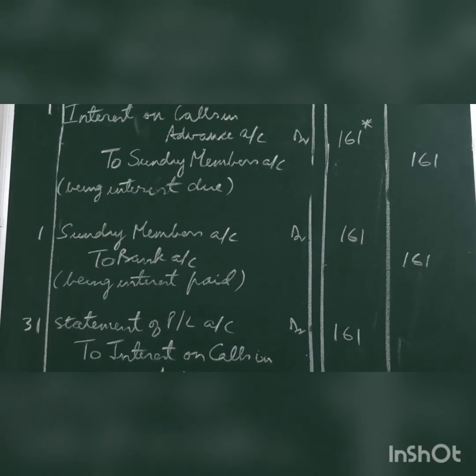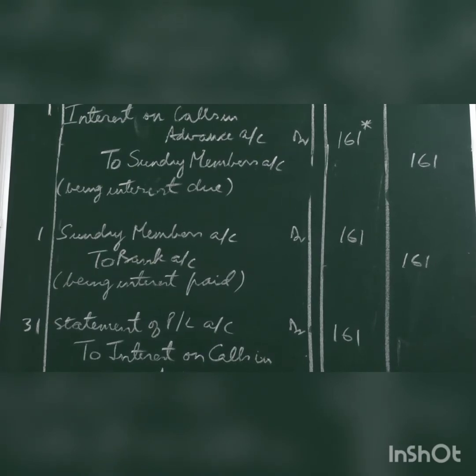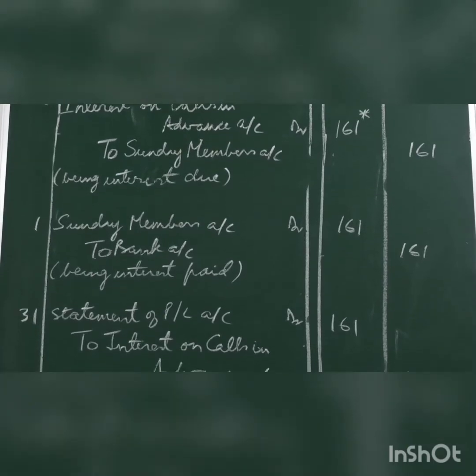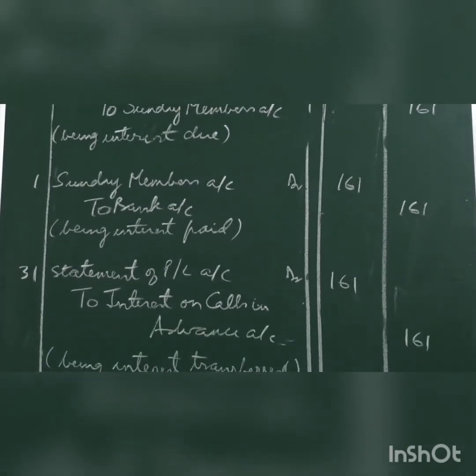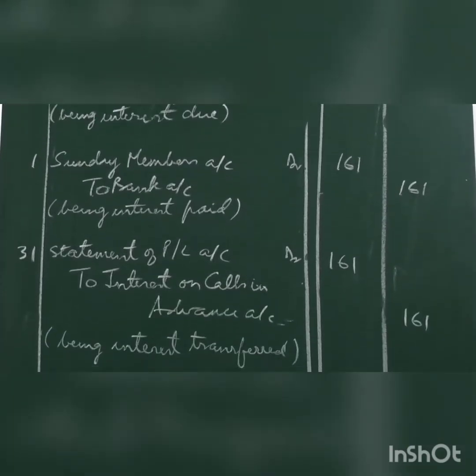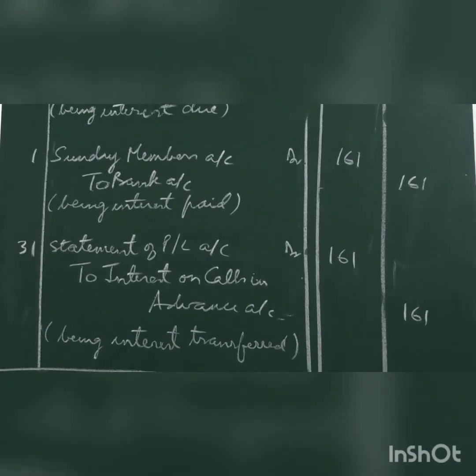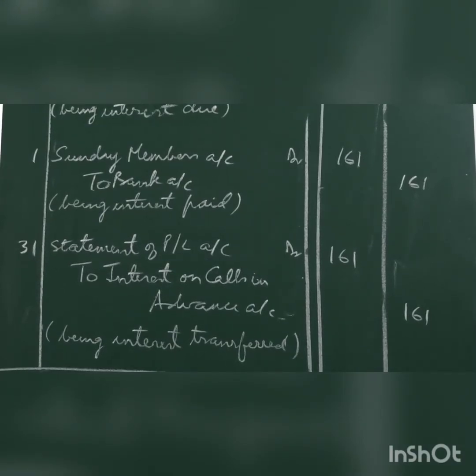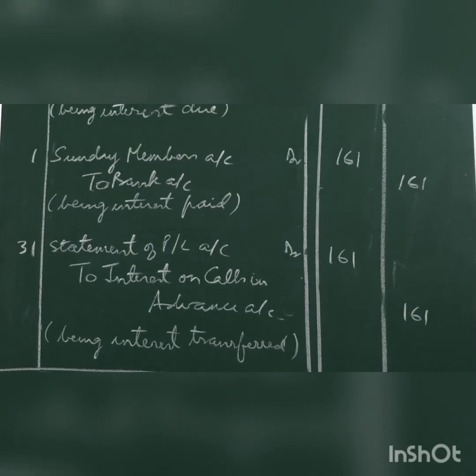Then it is given in the question that on 1st March the interest was paid. Entry will be sundry members account debit to bank account, debit the receiver, credit the giver. And interest on calls in advance being nominal account will be transferred to statement of P&L account. Entry will be statement of P&L account debit to interest on calls in advance. This will be on the last day of the accounting year, that is on 31st March, and that is where the date is 31st, being interest transferred.